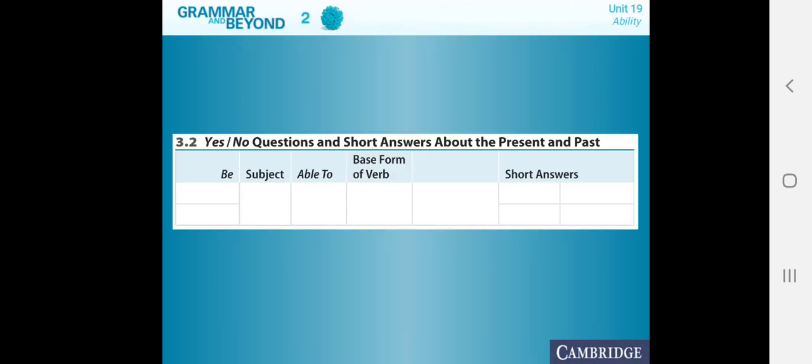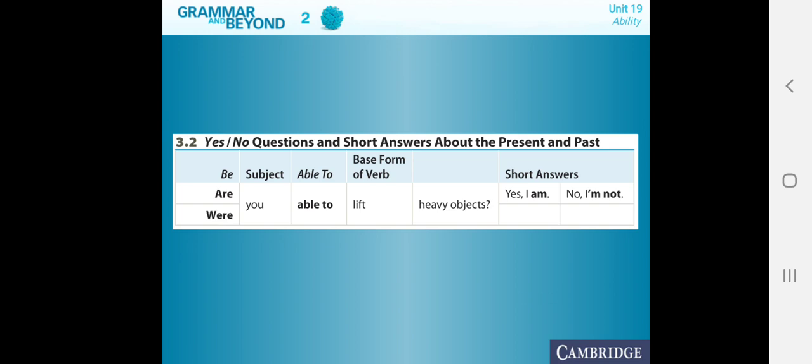Now, how do we create yes/no questions? Basically, here we move the verb be to the beginning of the sentence. For example, are you able to lift heavy objects? And the answer will be, since the question starts with the verb be, the answer of course will contain the verb be. Yes, I am. No, I am not. Okay.